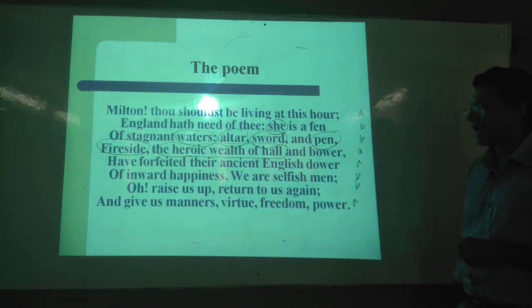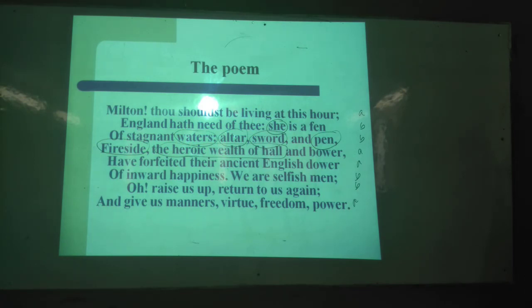"Give us manners." Once upon a time they behaved well. Their attitude was remarkable. Nowadays they have lost it. That's why mannerism is to be taught by Milton. In the time of Milton, the people cooperated with each other and were very friendly. But nowadays it may not be so. And virtue, they have lost their virtue. That's why Milton is requested to give them a lesson about virtue.